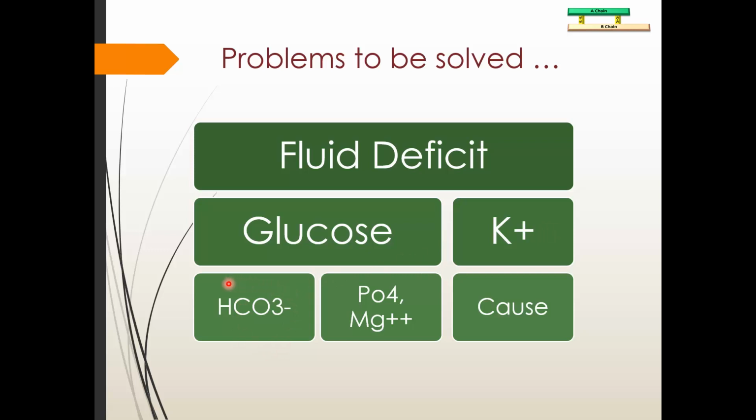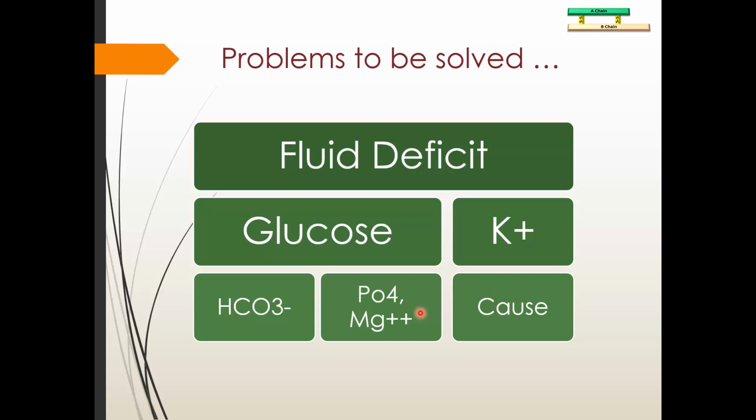Next thing we need to manage is the bicarbonate level, because due to ketoacidosis the bicarbonate buffer is being used, so the patient may be suffering from low bicarbonate level. And there are some other problems like loss of other electrolytes, mostly phosphate and magnesium. But this is not present for every patient.